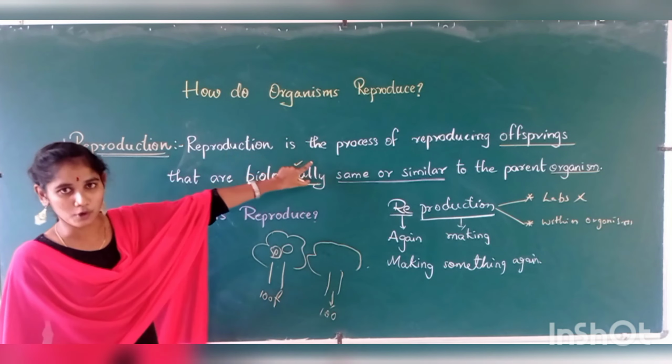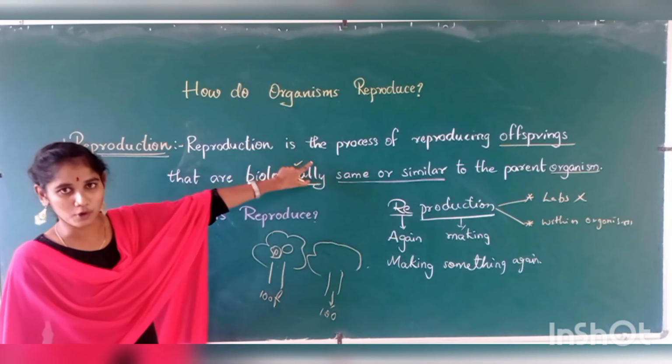Now this reproduction process also involves lots of energy of the parent organism. It will consume a lot of energy. Now the next question is, this is all good, but why do organisms reproduce? Even though it is taking a lot of energy, it is not an easy process. It will take all biological chemical reactions inside the body. It is a big process, and the offspring is not even exactly the same. Then why is an organism going to reproduce?